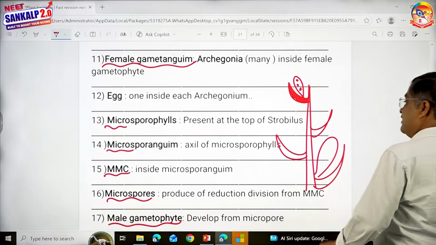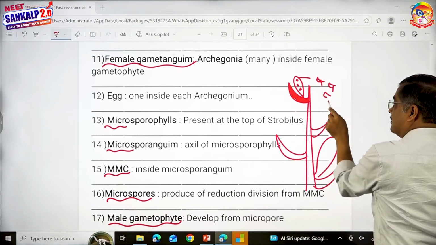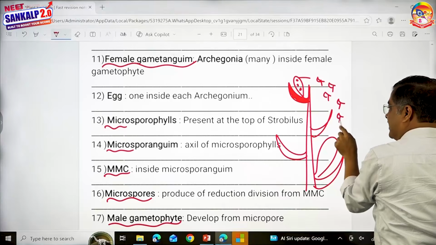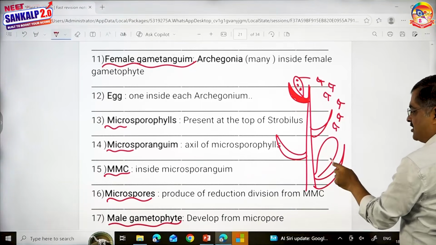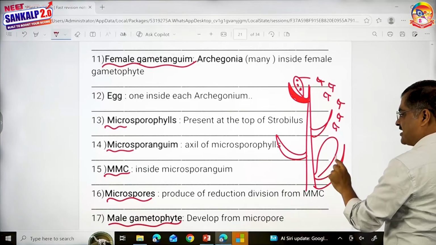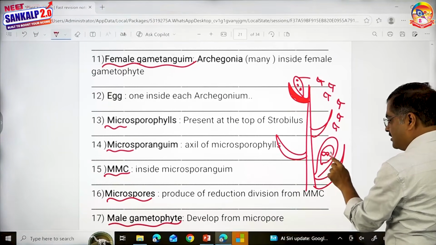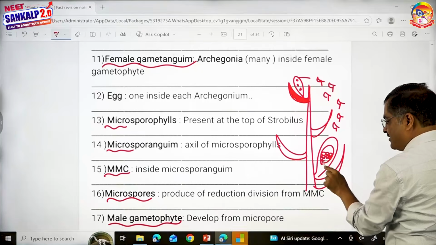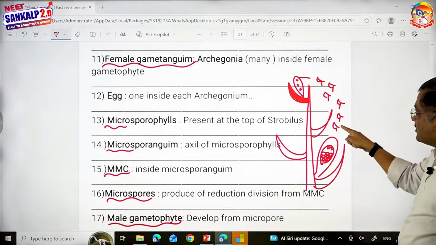What will happen to the male gametes which get liberated? Look here. This is the megasporangium, megaspore mother cell, megaspore, and this is the female gametophyte. We already have seen this diagram, and a few cells on the top transform into archegonia. Now look at what happens to the male gametes.